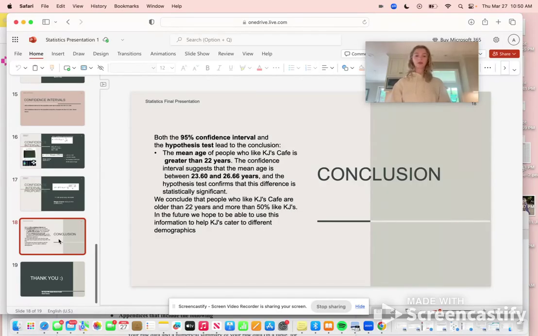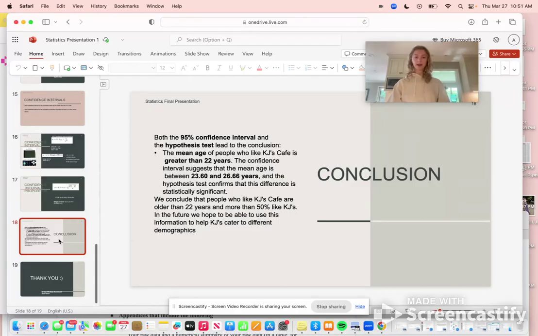The confidence interval suggested that the mean age is between 23.60 and 26.66, and we found that from those calculations that gave us that range. And the hypothesis test confirmed that this difference is statistically significant. So overall, we conclude that people who like KJ's Cafe are older than 22 years, and more than 50% of people like KJ's Cafe.